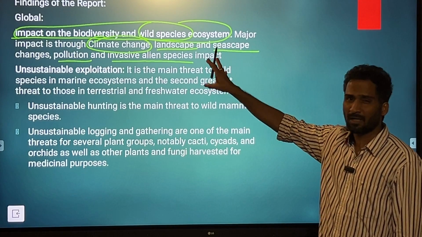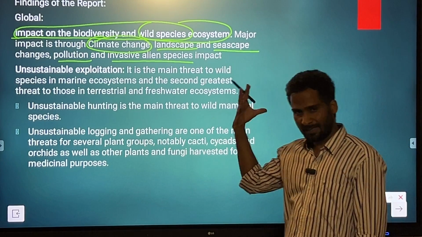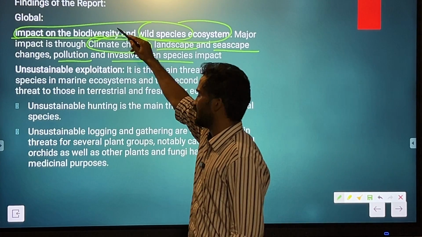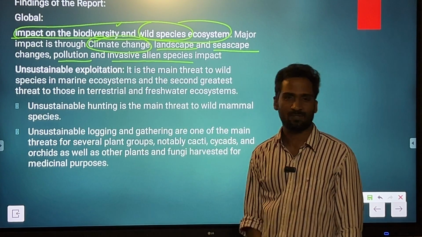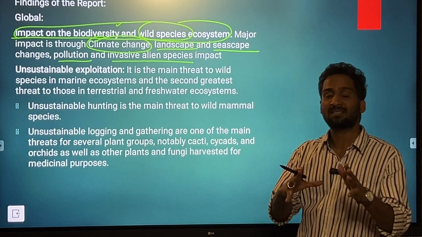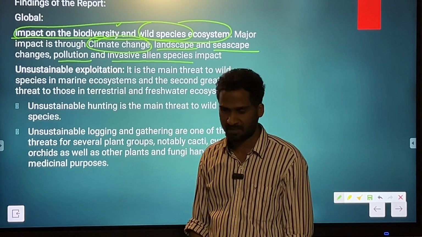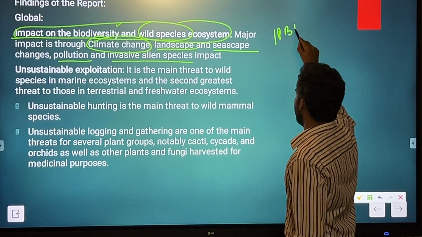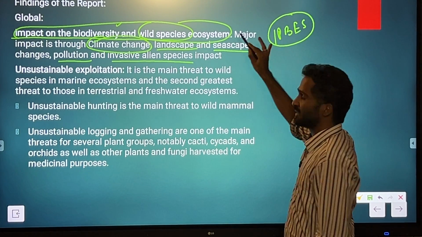See, it is not talking about anything new. Most of the problems related to biodiversity, these are the factors which are responsible. But let's say you get a question in the mains examination, you should definitely quote this IPBES assessment report.